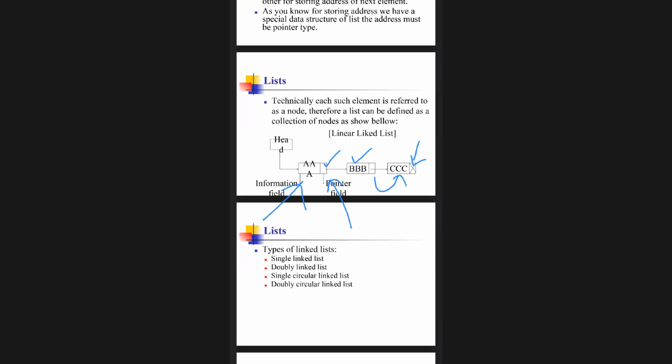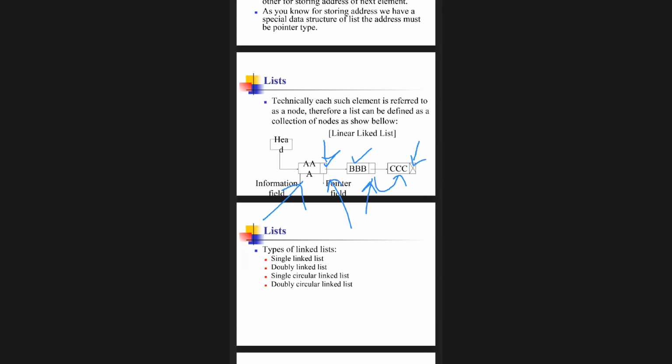So it is represented in the form of nodes. The first box is the information, and the second box is represented as the pointer field. Same way for the second, BBB, and the second box is the pointer field, and so on. In this way, I can add any number of nodes to the list. I think this representation is clear for you.